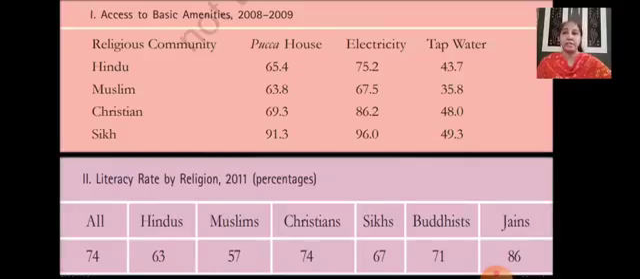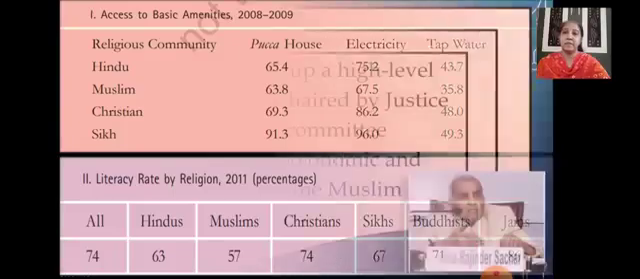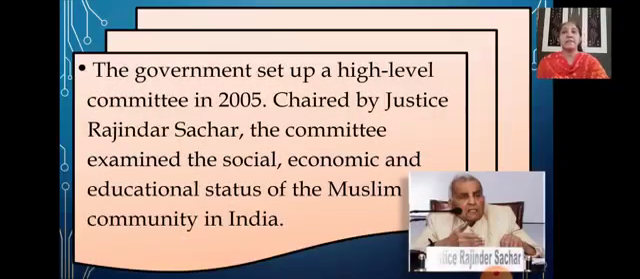Now similarly, another table here shows the literacy rate by religion, that is of the year 2011. See, the total for all is 74%. The Hindus are 63%, Muslims 57%, whereas Christians are 74%, the Sikhs 67%, Buddhists 71%, and the Jains 86%. So the lowest percentage can be seen in the Muslim community. Now what does it tell you here? It tells us that Muslims in India were lagging behind in terms of the various development indicators.